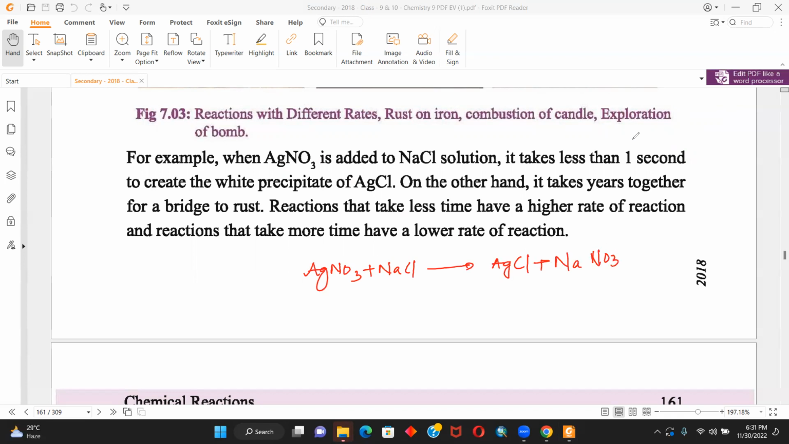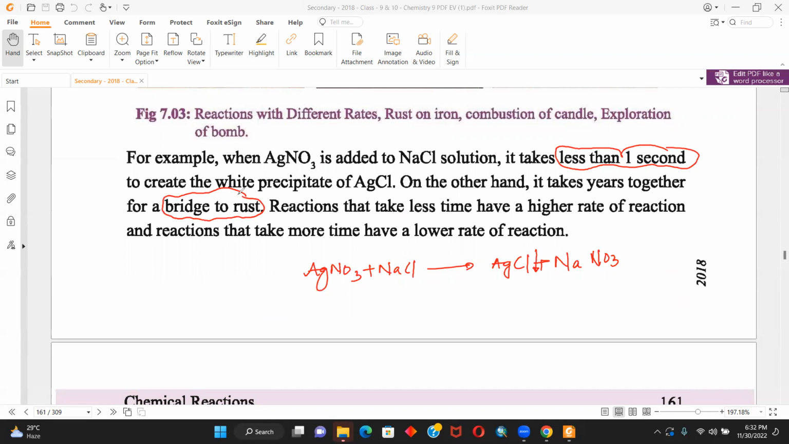Now, they say it takes less than 1 second to create the white precipitate. On the other hand, it takes years for a bridge to rust. So this is a slow reaction to create the rust.